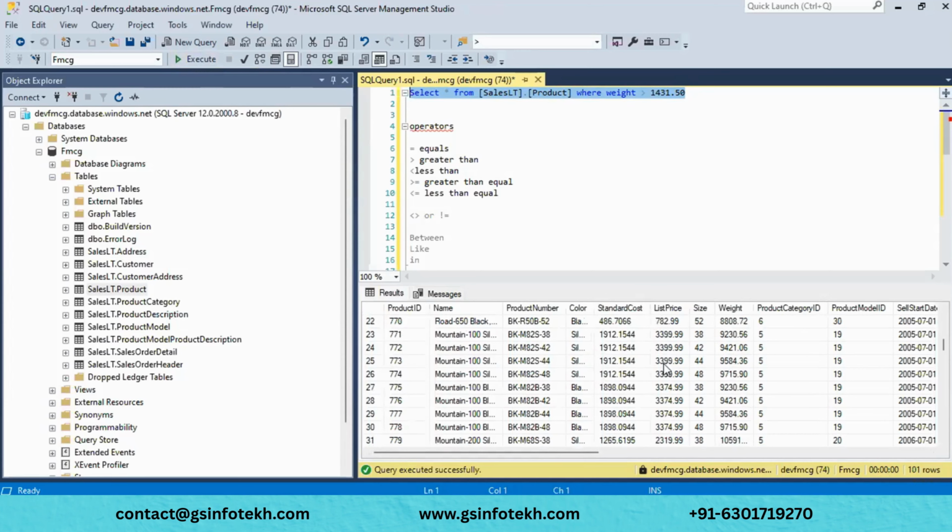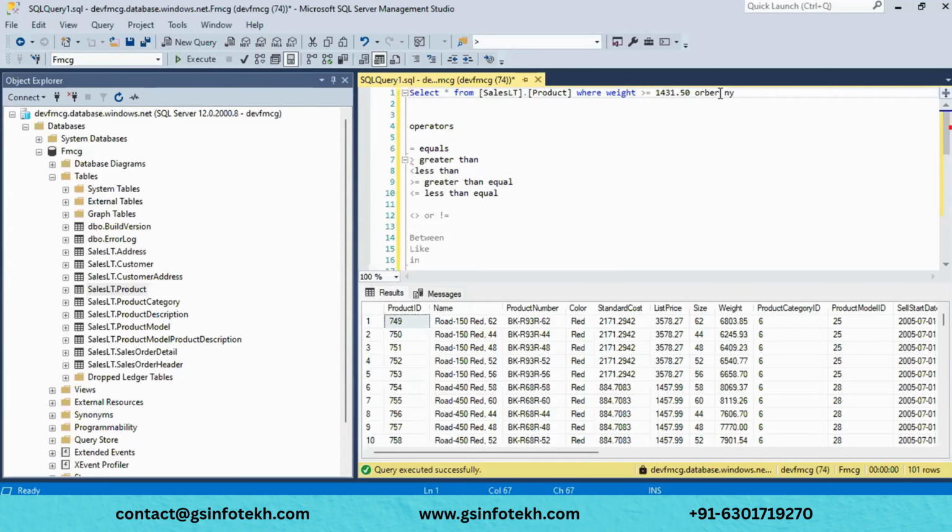Like this, if you need only the data greater than that particular specific value, you will see only that data. You can't see this field, 1431. You can see the values greater than 1431. If you want to see this field, then you have to put equals, and we will order this one, ORDER BY weight.